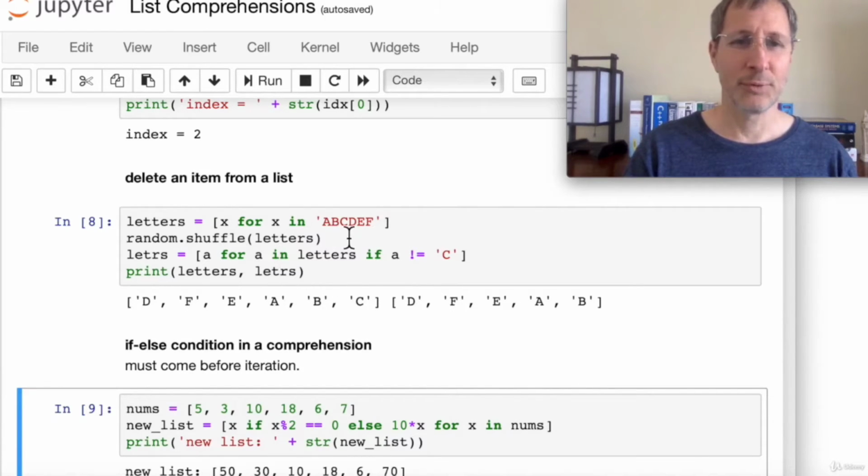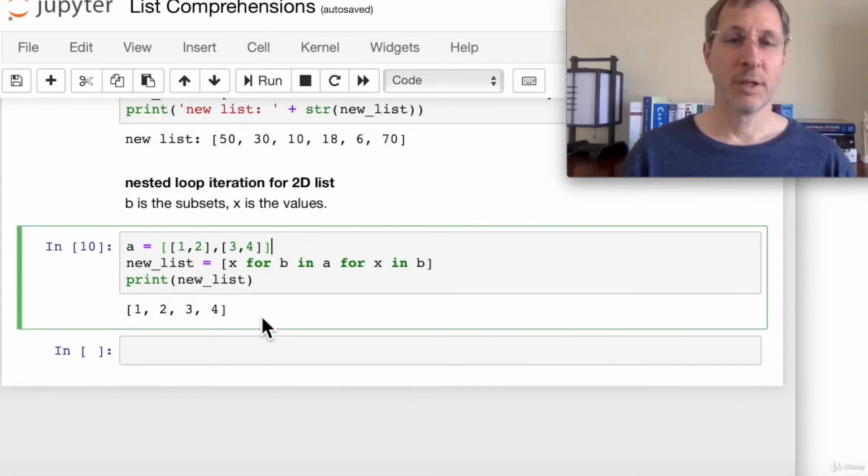We basically filtered out the C wherever it is in the list. We don't know, but we filtered it out. That wraps up this lecture on list comprehensions. You can download this code from my GitHub site and test the code and run these examples. And I encourage you to use list comprehensions. These are really a useful tool in Python for creating lists.